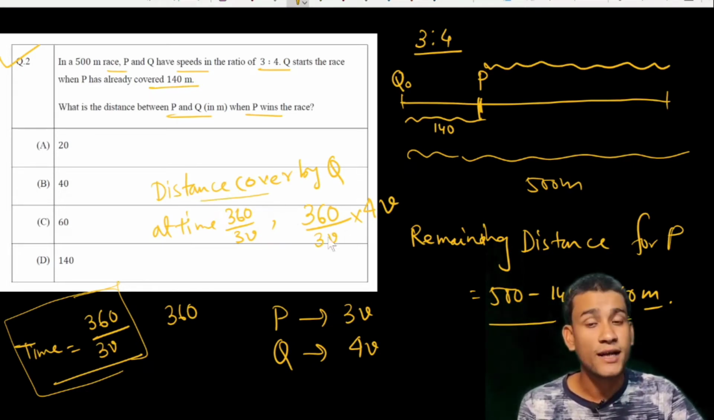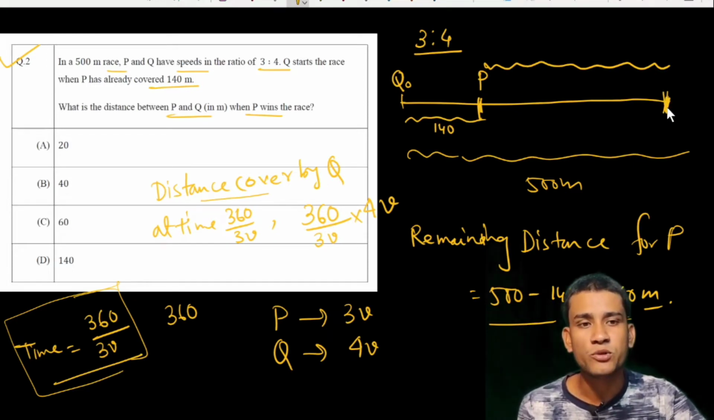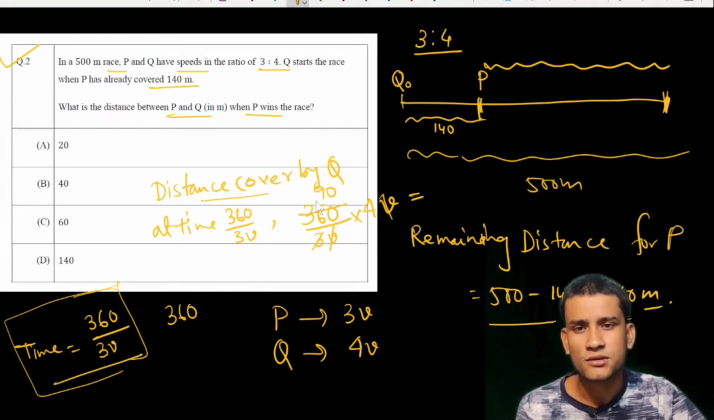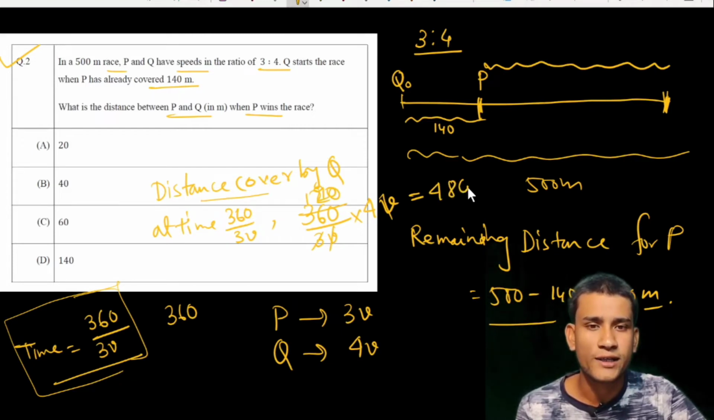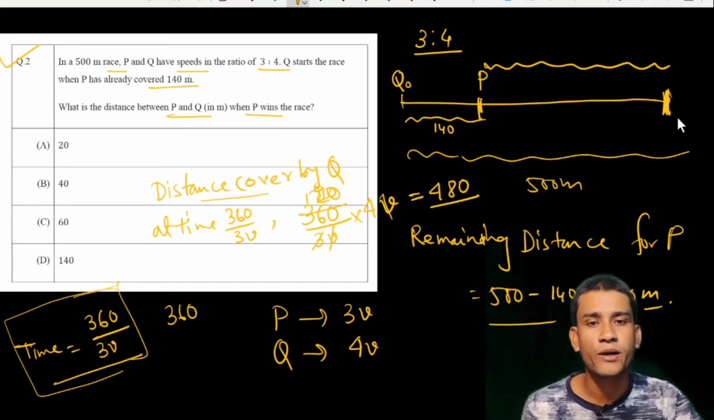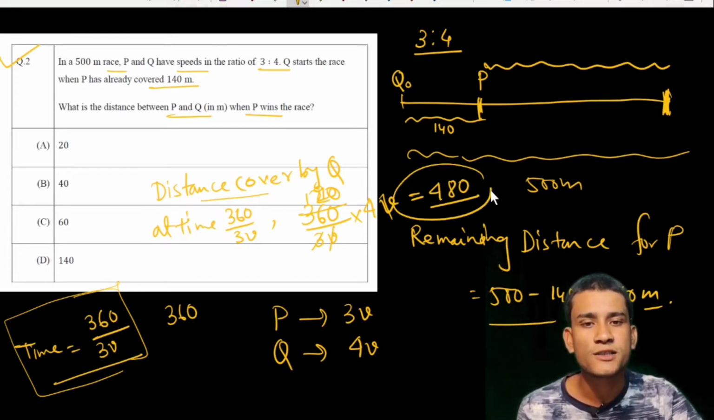At the same time when P arrives at this position, we cancel the v, cancel, 3 into 90 gives 120, so 4 into 120 is 480. So that means when P arrives here, P has already covered 500 meters, and Q has covered 480 meters.